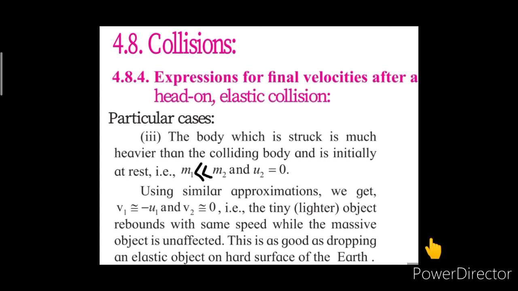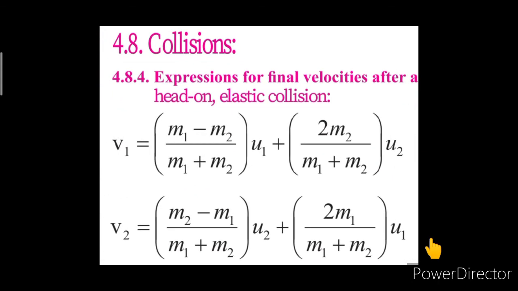So, over here we are using the same approximation in our equation, and hence as m2 is much greater than m1, we are neglecting this m1. So here we are getting minus m2 upon m2, which would be minus 1 into u1, will be minus u1, plus the term 2m2 upon m1 plus m2 multiplied with u2. As u2 is equal to 0, this term would be 0 there. And finally, we are getting velocity v1 is equal to minus u1.